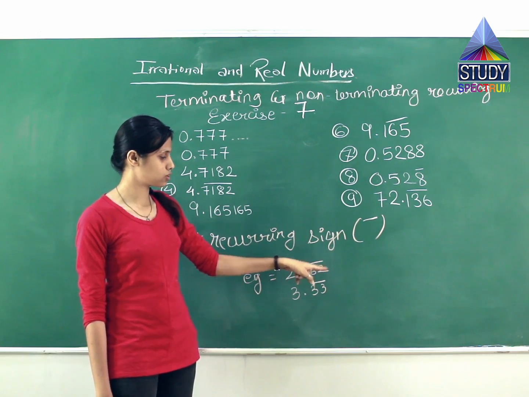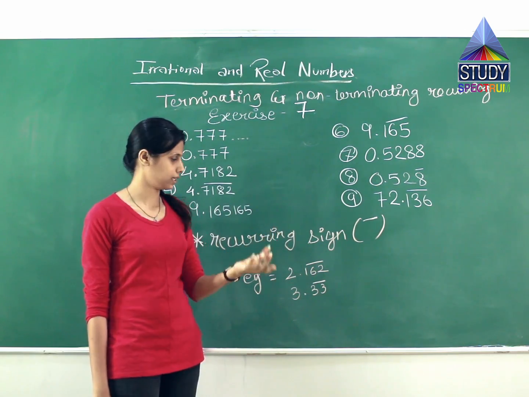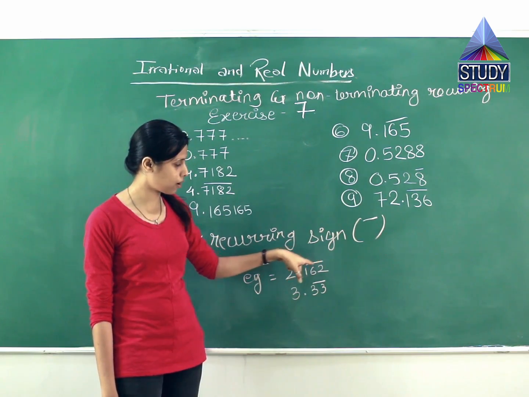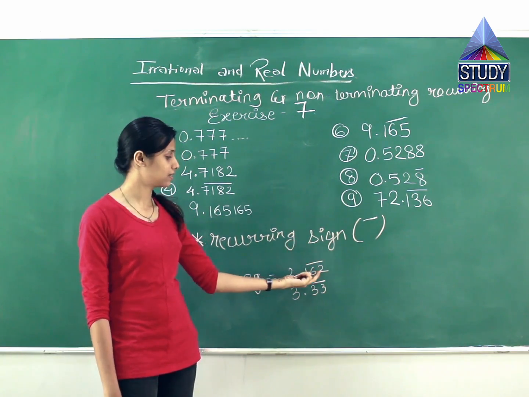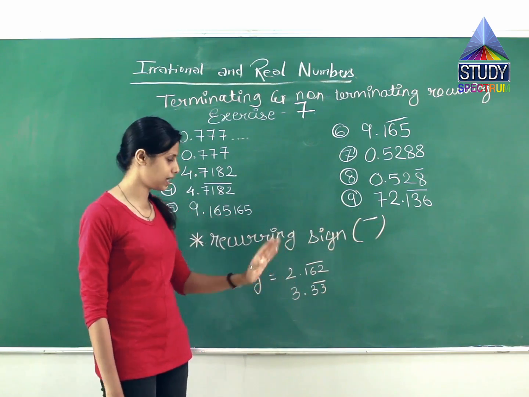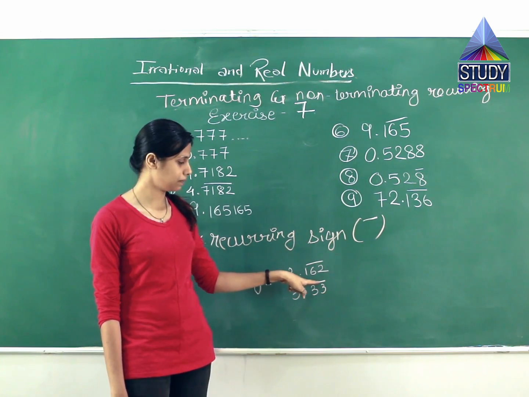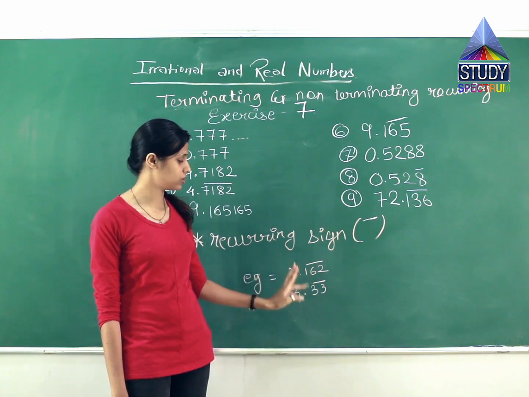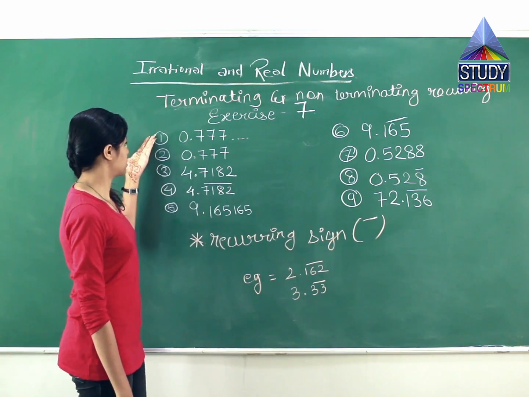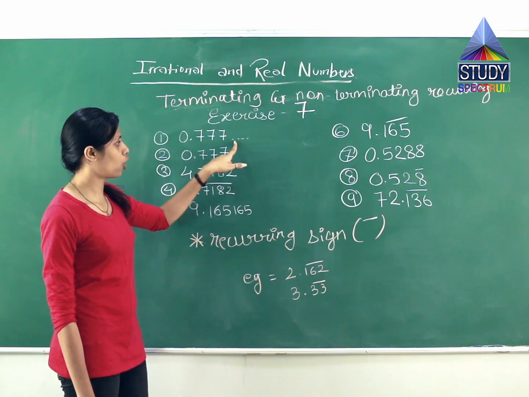Example 2.162. To represent it, since 162 is repeating, we have to put a bar above it. As we can see, there is a line above these numbers. This represents that these three numbers are recurring and go on recurring till the end. The second is 3.33. It is also represented by a bar, a line above these numbers, which means 33 is continuously repeating.